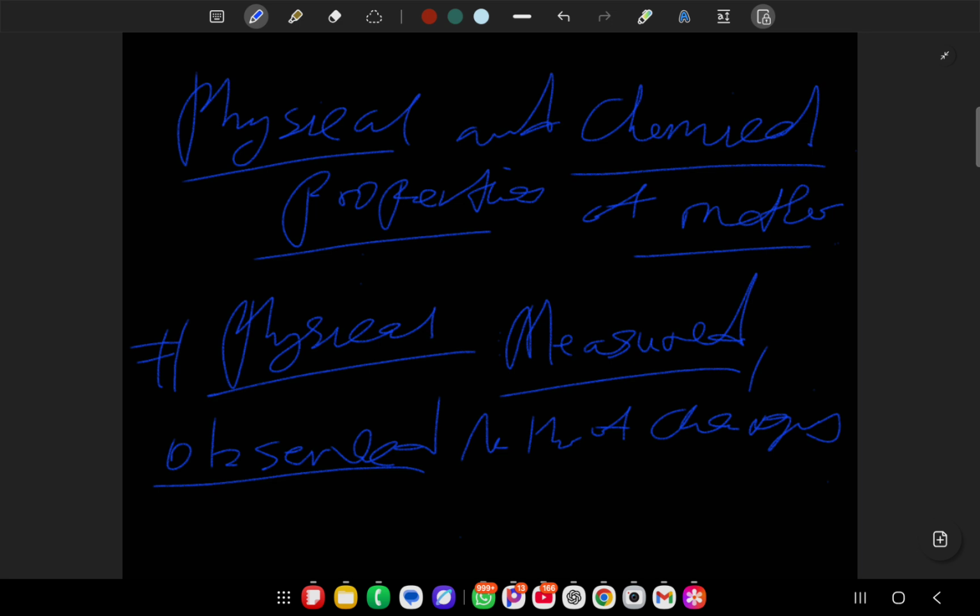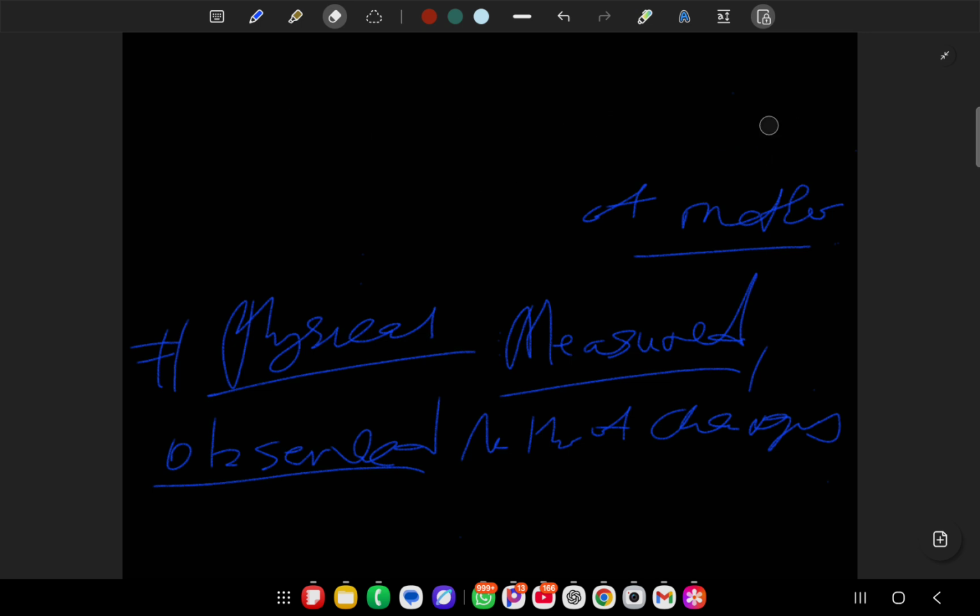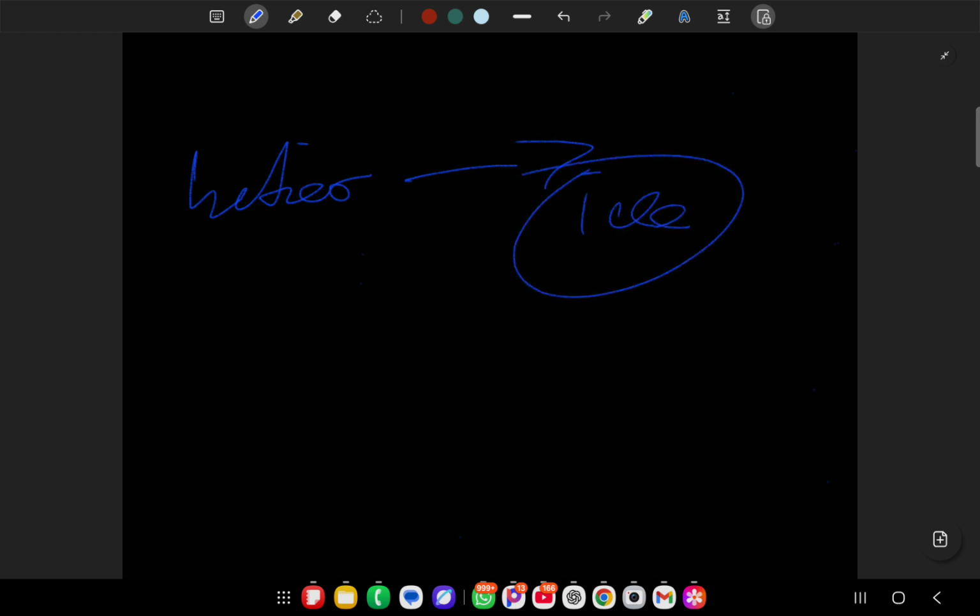For example, boiling point and melting point are physical properties of matter. You can observe and measure the boiling point, and you're not changing anything there. For example, if you have H2O as a liquid, you can change it to solid. But when it becomes ice, it's still water.